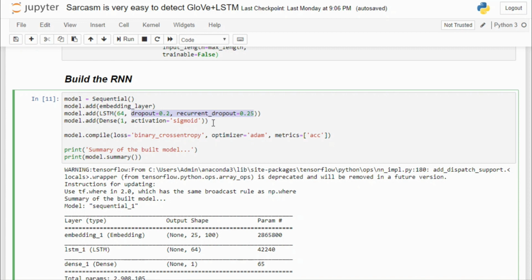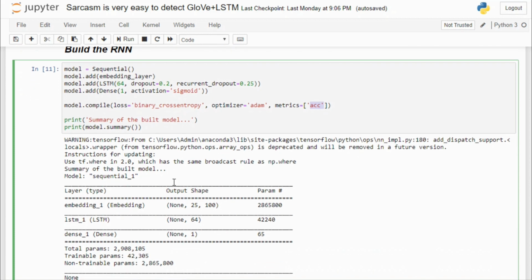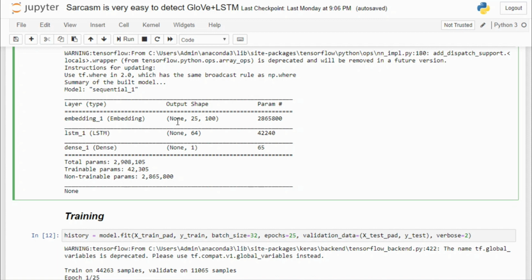And this step is very important because here we are dealing with a binary classification problem. That's why we need to use the sigmoid function, and the last layer will contain only one node. Then we have to compile our model. As it's a binary classification problem, I'm using binary cross entropy. The optimizer I'm using is Adam, and the metric I will monitor is accuracy. Then we can just print the summary of our model, and this is the summary of our model.